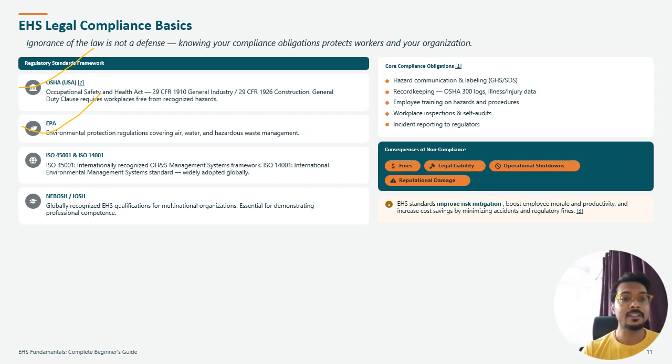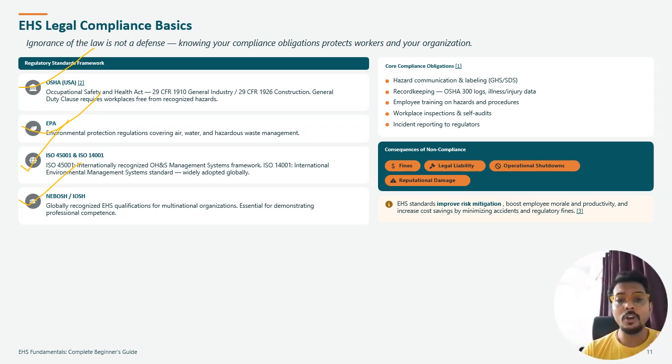Third are ISO 45001 and ISO 14001. 45001 is the internationally recognized Occupational Health and Safety Management System framework, and 14001 is the international Environmental Management System standard. It is widely accepted. Also NEBOSH and IOSH are globally recognized certificates, and multinational EHS organizations adopt these professional qualifications, so focus on that area and it will definitely be easier for you to achieve compliance.